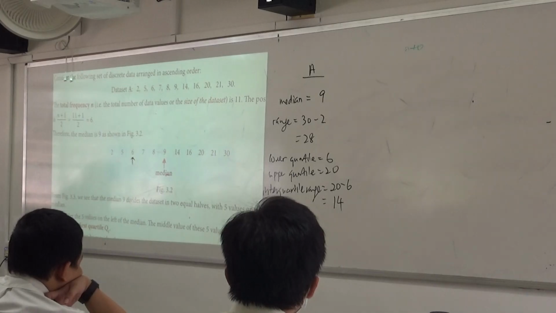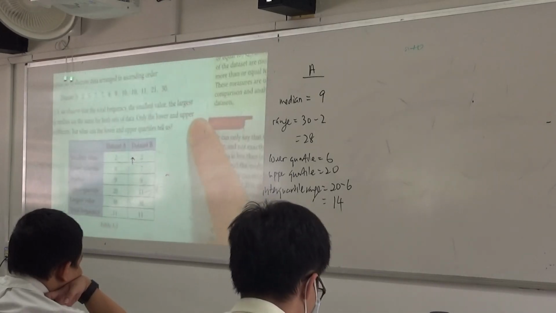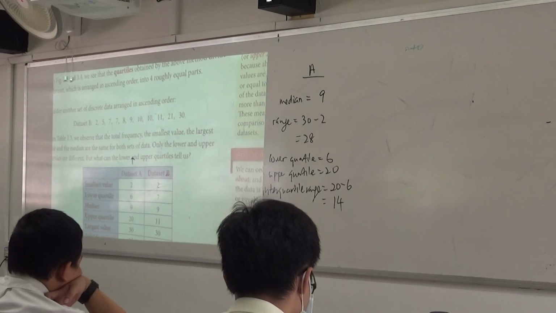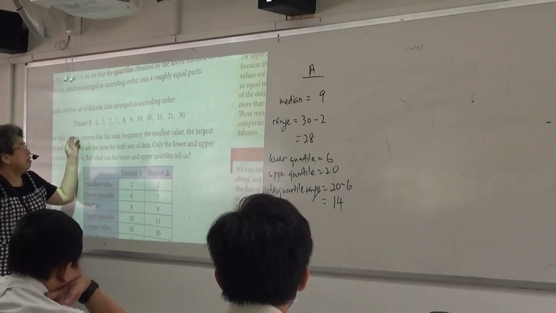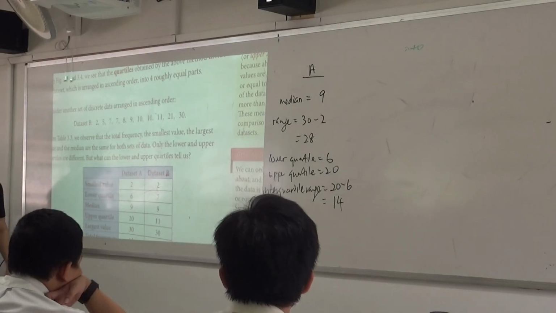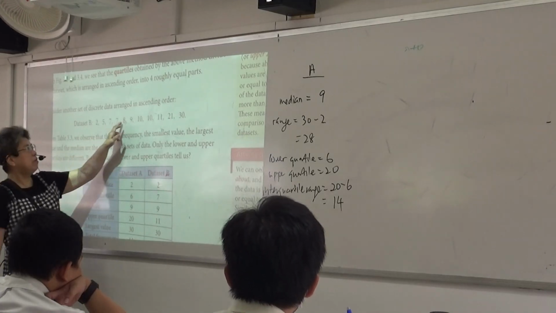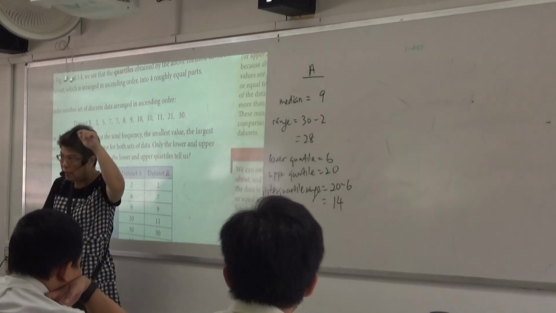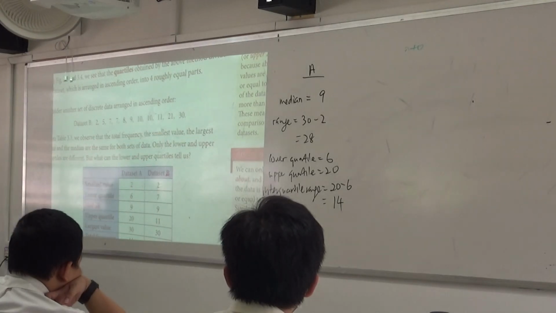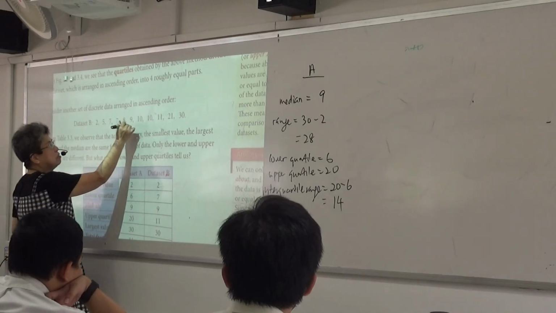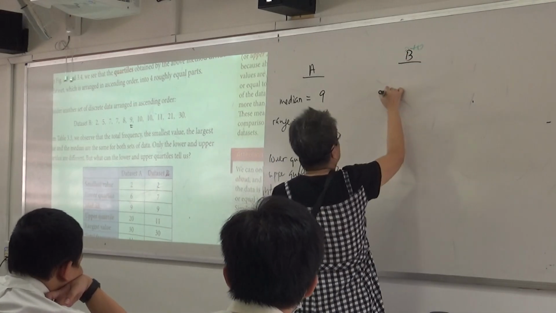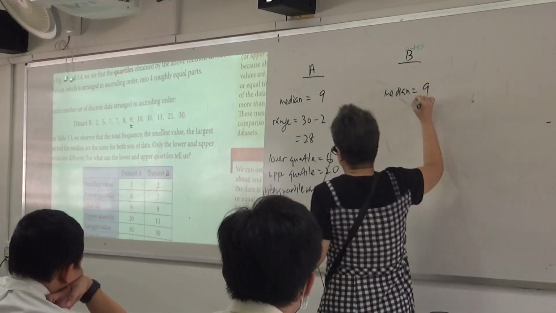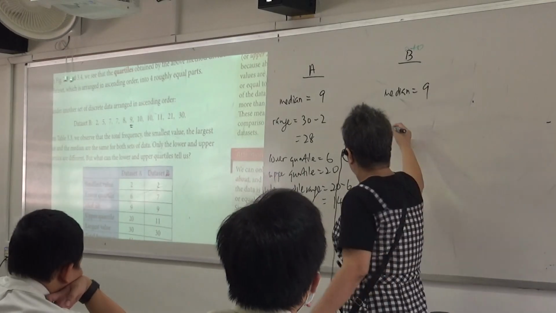Okay? Can all of you now look at this data set? This one. Okay. Can you see it's again arranged in ascending order? How many values? 1, 2, 3, 4, 5, 6, 7, 8, 9, 10, 11. Still 11. So where's the middle position? 6. 1, 2, 3, 4, 5, 6. So do you see this one? For data set B, median is still 9. What's the range?